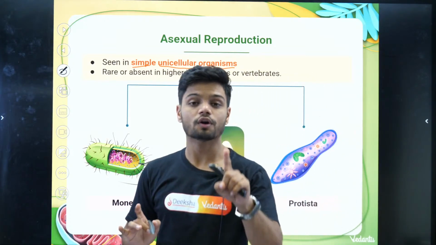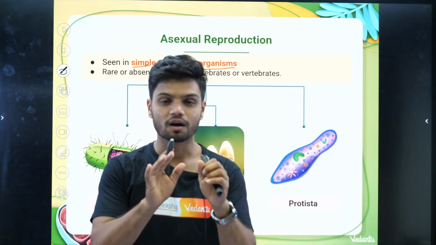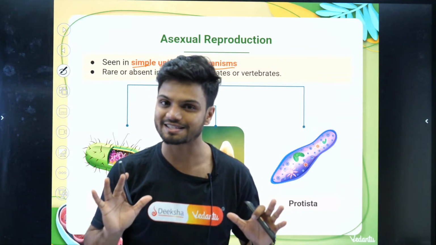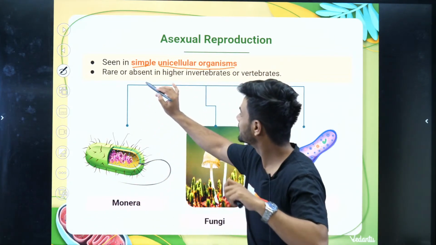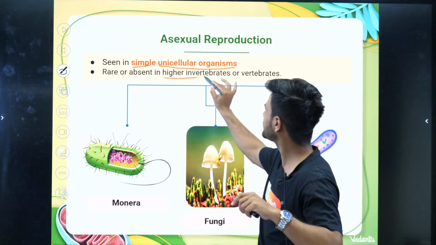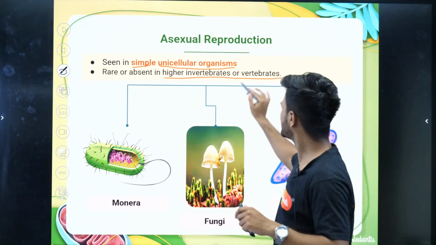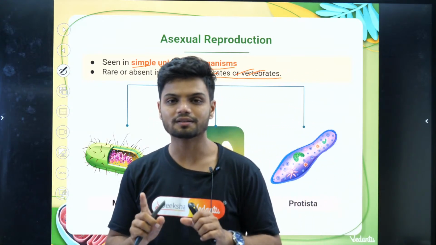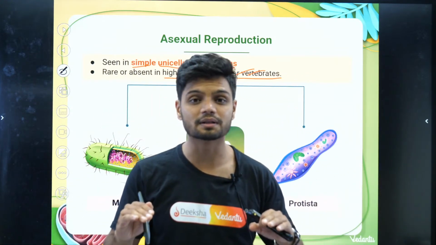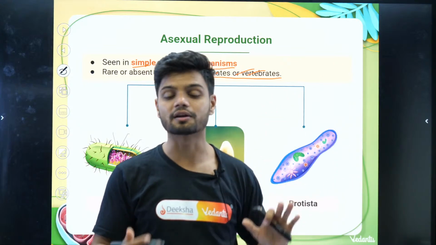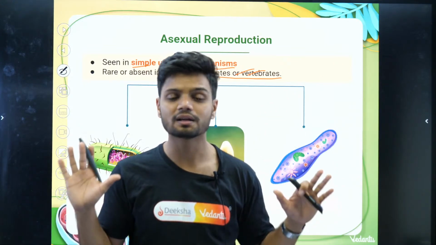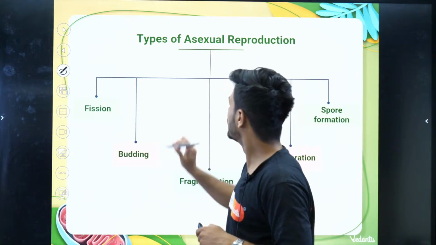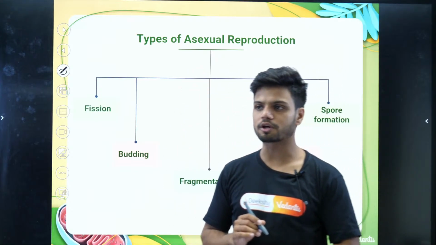Only in unicellular organisms is asexual reproduction seen. It is rare or absent in higher invertebrates or vertebrates. It is completely absent in higher animals like humans.